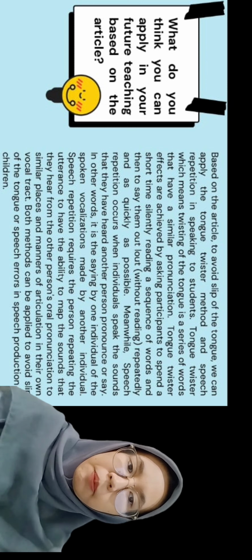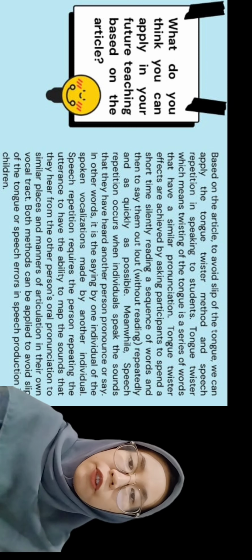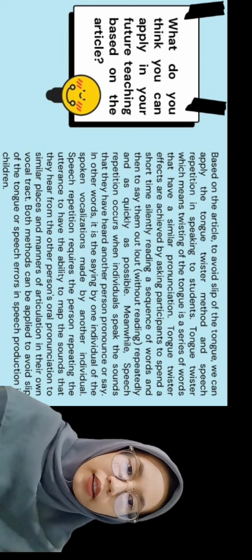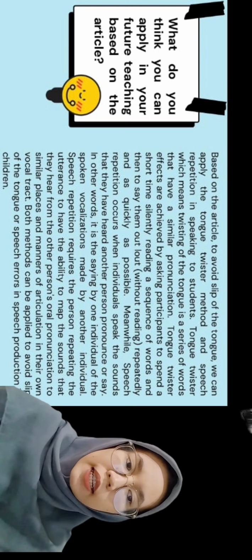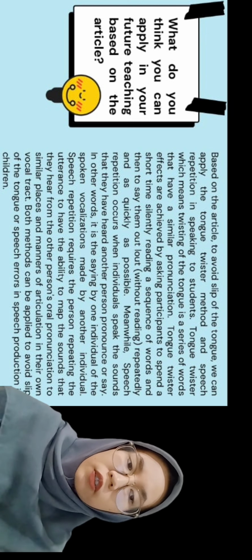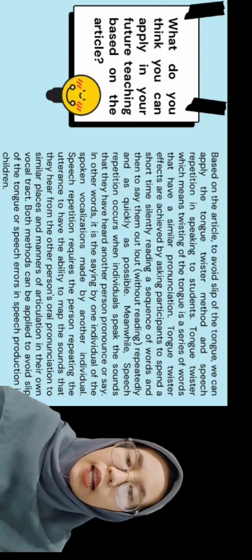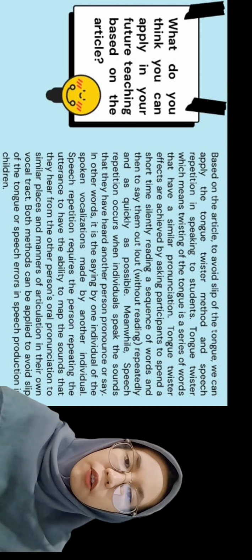Meanwhile, speech repetition occurs when individuals speak the sounds that they have heard another person pronounce or say. In other words, it is the saying by one individual of the spoken vocalization made by another individual.